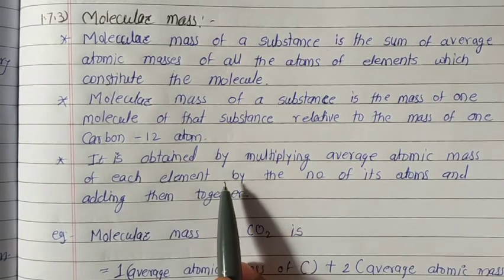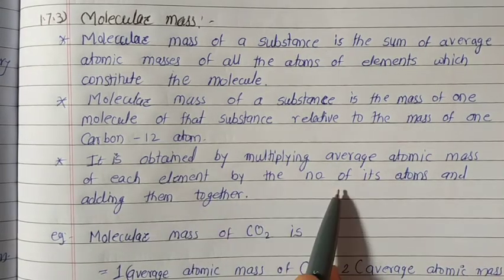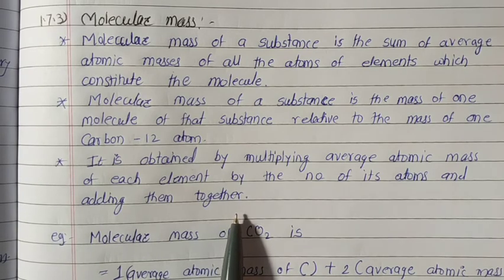It is obtained by multiplying the average atomic mass of each element by the number of its atoms and adding them together. We can explain this by example.